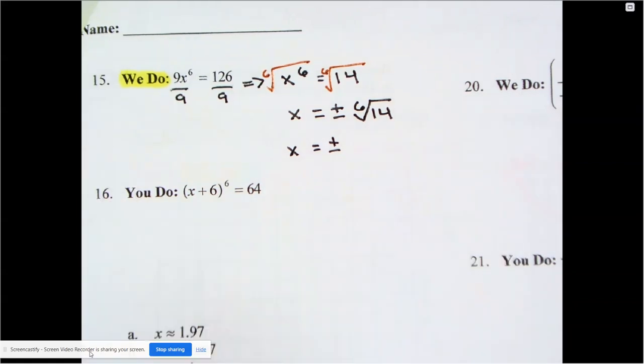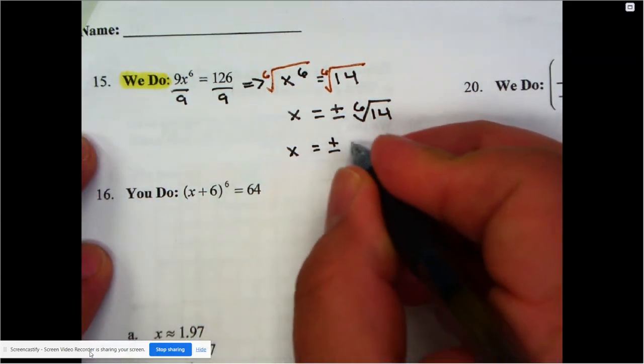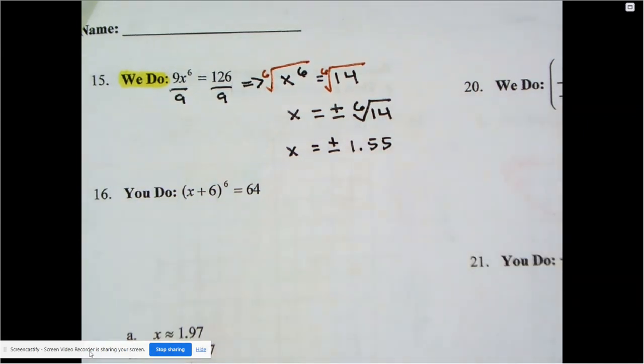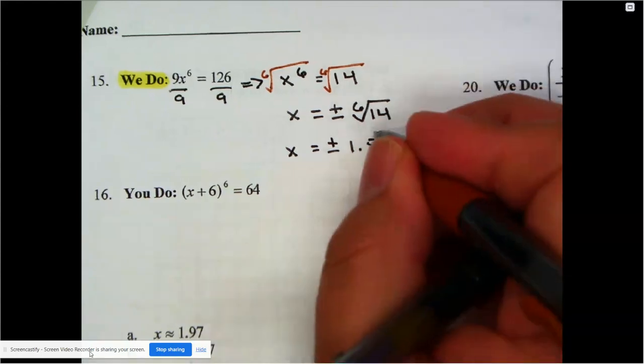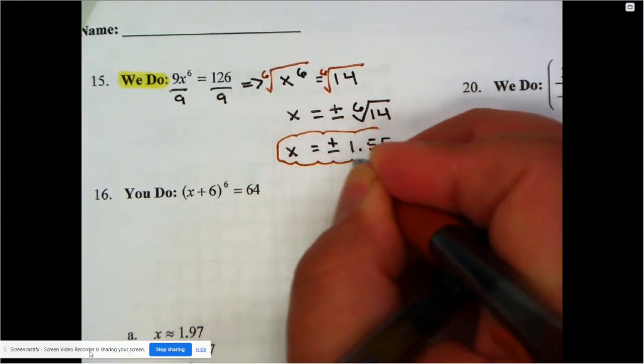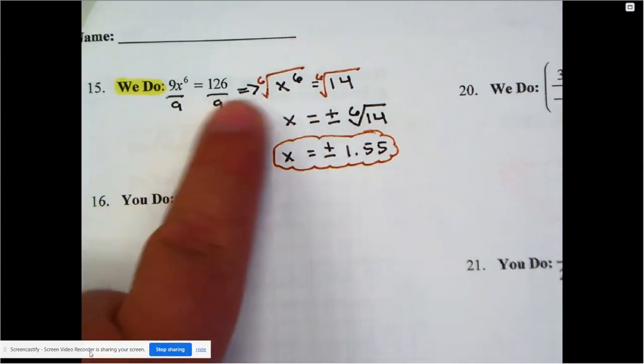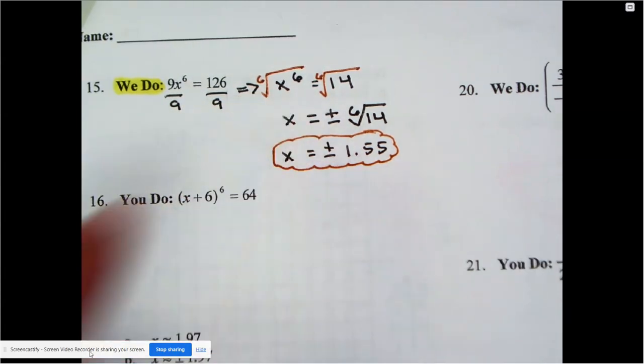Technically, I do have two possible answers for this problem. Once I type it into the calculator, my two possible answers are plus or minus 1.55. That's why I needed you to wait a little bit on the you-dos, because you needed the reminder that when you're solving and taking an even root, you're supposed to end up with two possible answers, not just one.